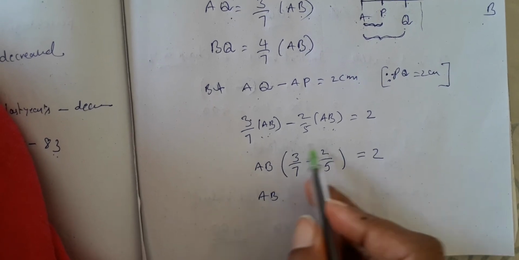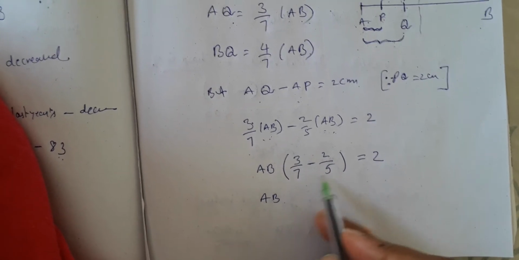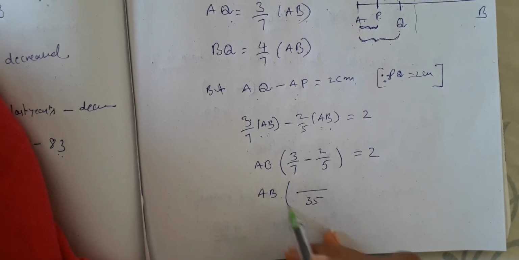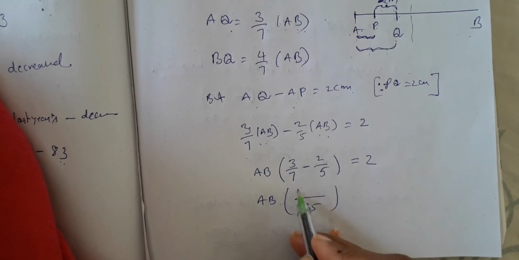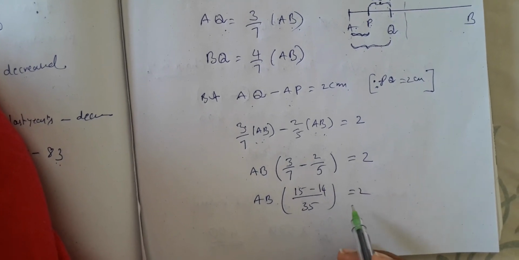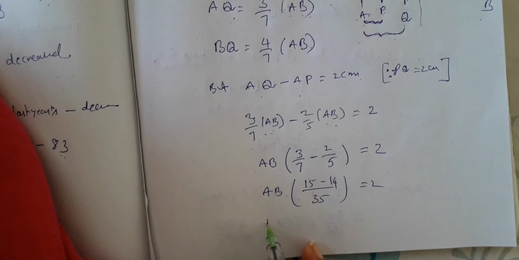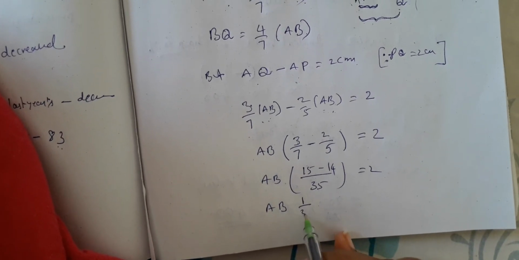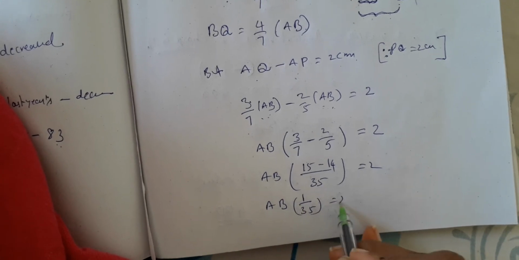Within brackets we have to solve first. Denominators are different, so you have to take the LCM. LCM is 35. So cross multiplication, 15 minus 14, is equal to 2. So the next step is AB times 15 minus 14 is 1, so 1 by 35 is equal to 2.